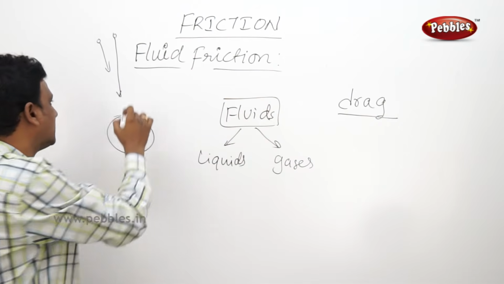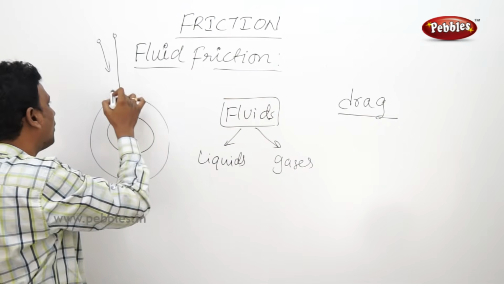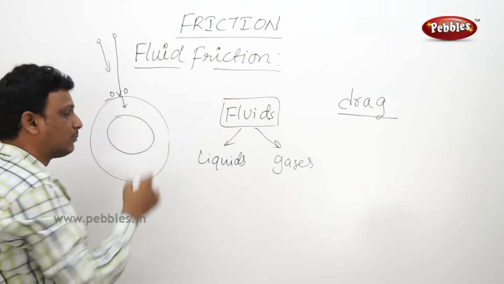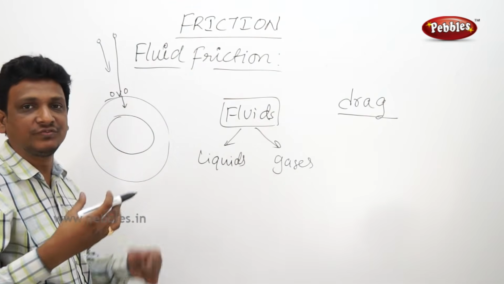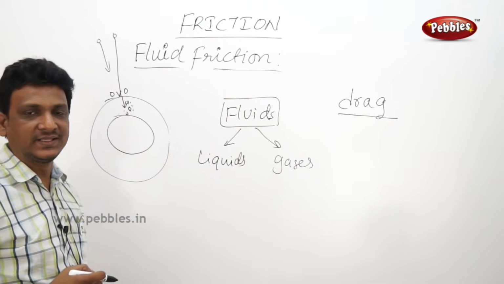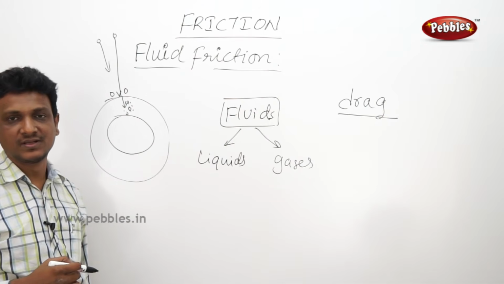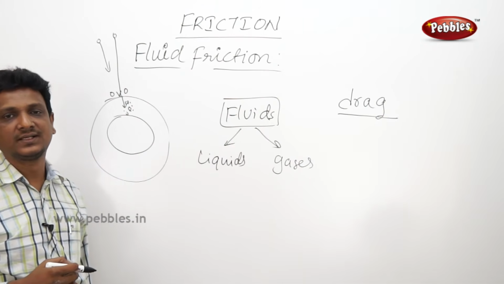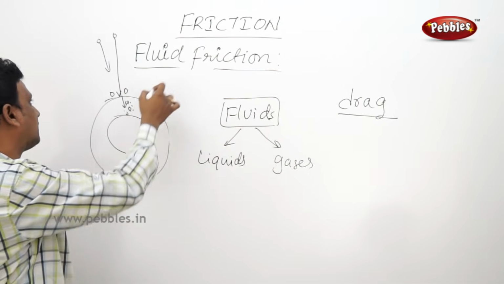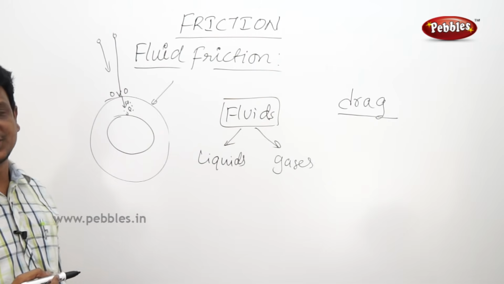But what happens? The earth is surrounded by atmosphere, air. When these meteors or rocky material enter the atmosphere, due to the friction of the air, they are burnt into ashes. So by that they are not hitting the earth. So see how useful the friction is. The friction is protecting life on the earth. So these rocks and other particles, whoever comes onto the earth, they are burnt because of the friction.